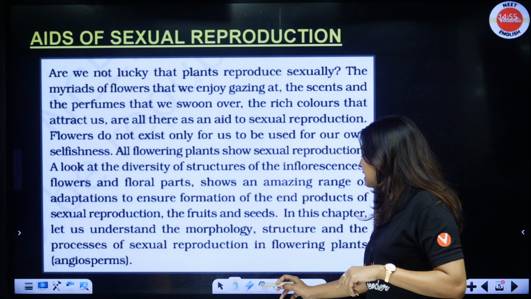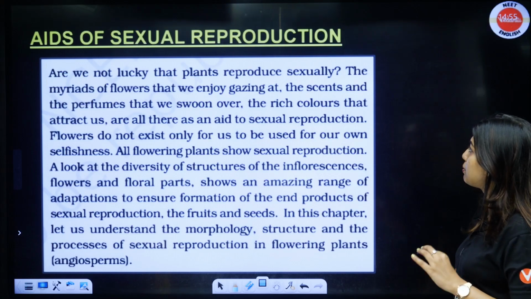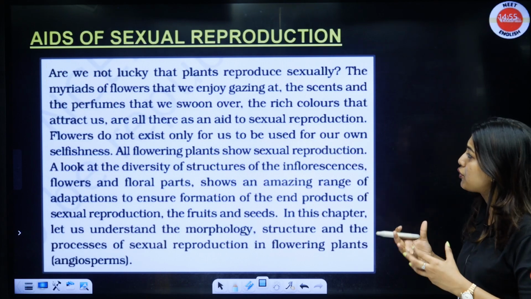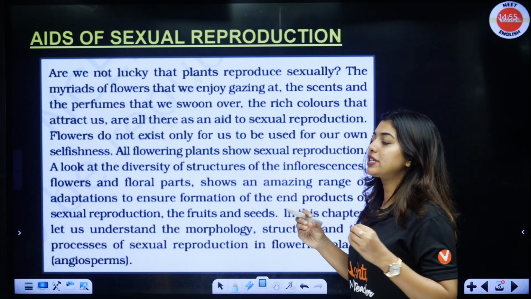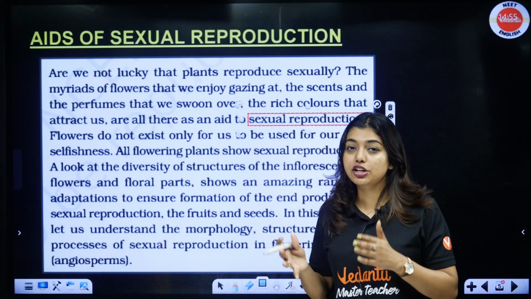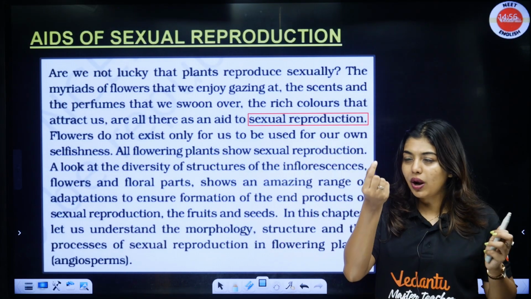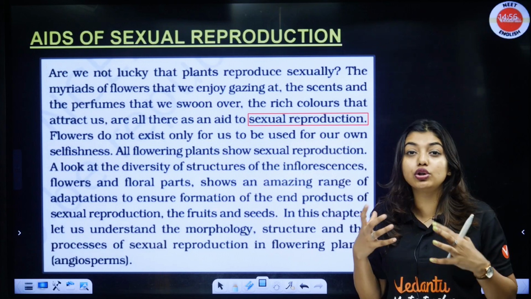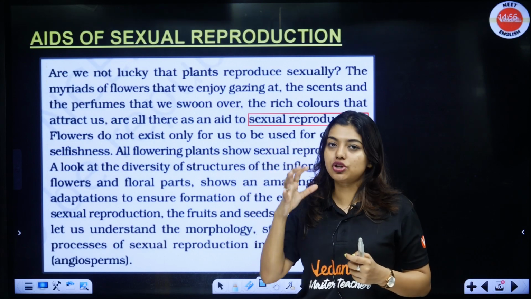Now look here, students, let us look at the NCERT lines. So are we not lucky that plants reproduce sexually? The myriads of flowers that we enjoy gazing at, the scents, the perfumes that we sniff, the rich colors that attract us are all an aid of sexual reproduction, right? We enjoy the fragrance of flowers, that is also because of sexual reproduction to attract the insects. We look at the inflorescence, where one flower will be very small, so a group of flowers, we want to gaze at them, admire them, take photos of them. All that is because of sexual reproduction, okay?